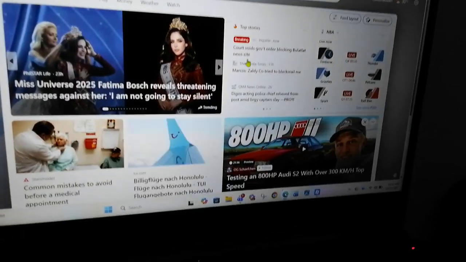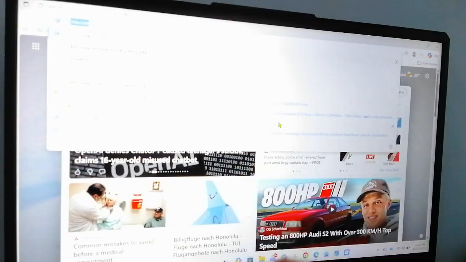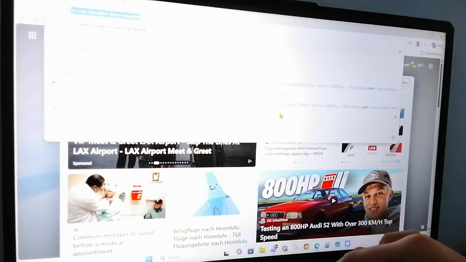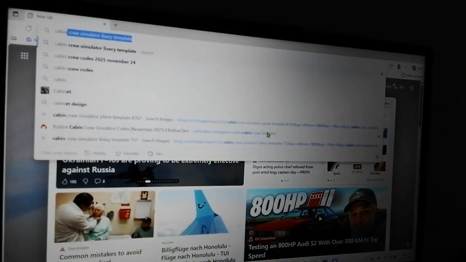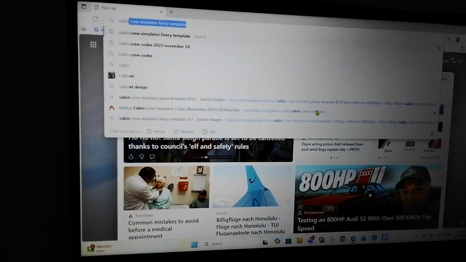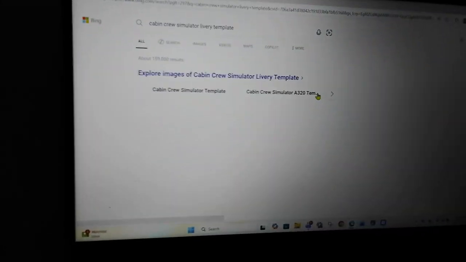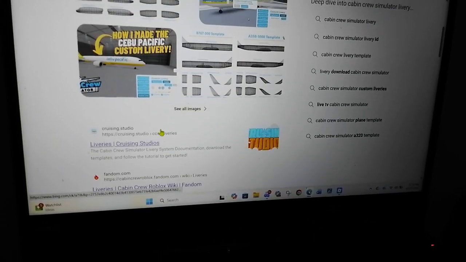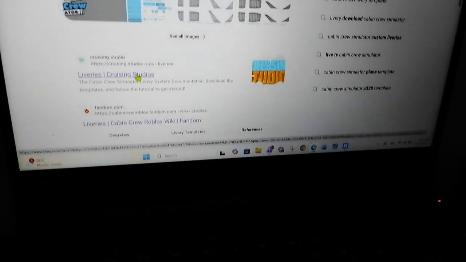First, go to your own browser and then search Cabin Crew Simulator livery template. And then if we click this, boom, liveries. Then scroll down a bit, and then click liveries with Cruising Studios on it. And then after that, this page will load here. This will take a while.